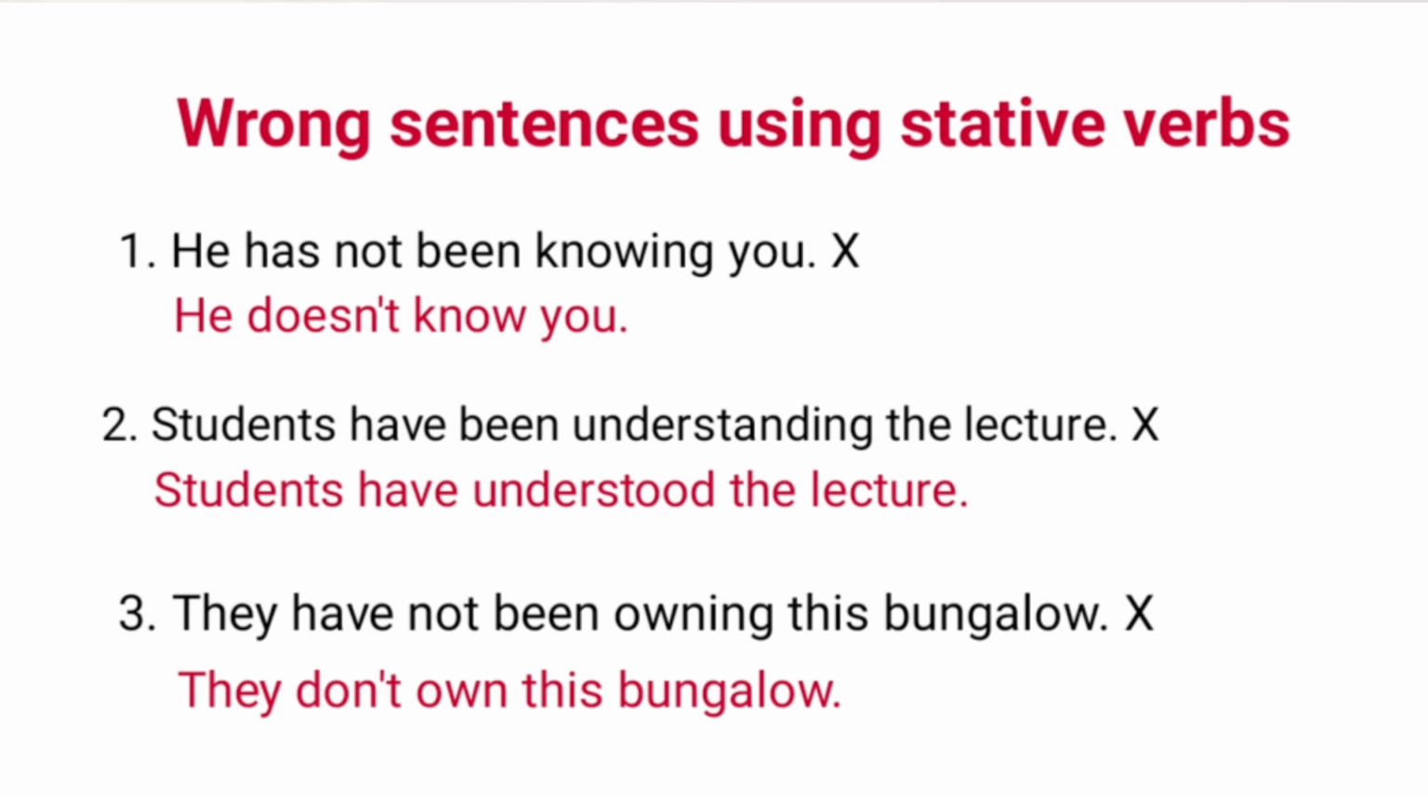Number 2, students have been understanding the lecture. Here, understand is a stative verb and the correct sentence can be students have understood the lecture, or you can also write students understand the lecture. Number 3, they have not been owning this bungalow. For stative verb own, the correct sentence can be they don't own this bungalow or they haven't owned this bungalow.